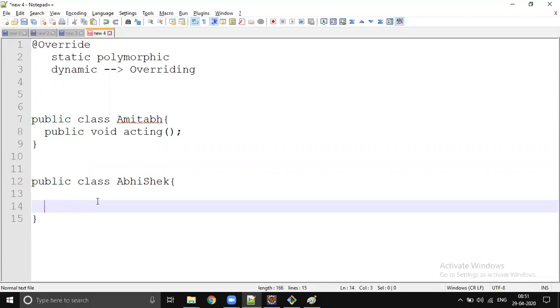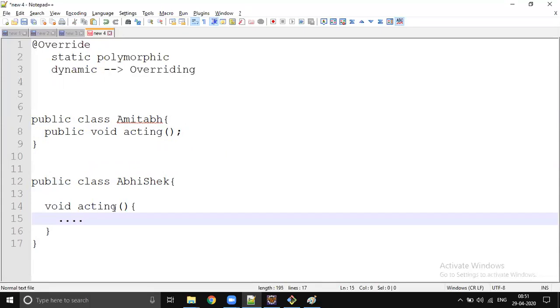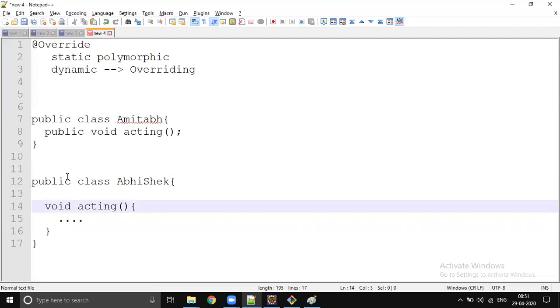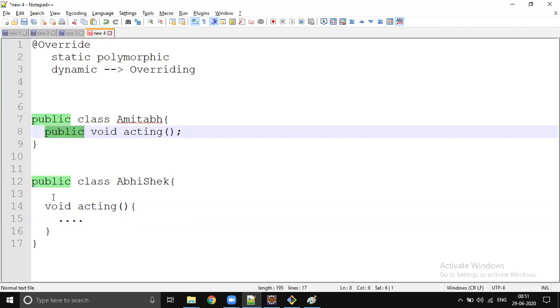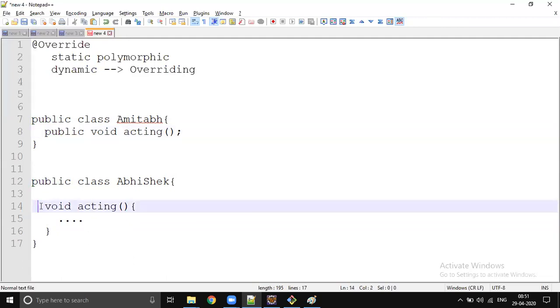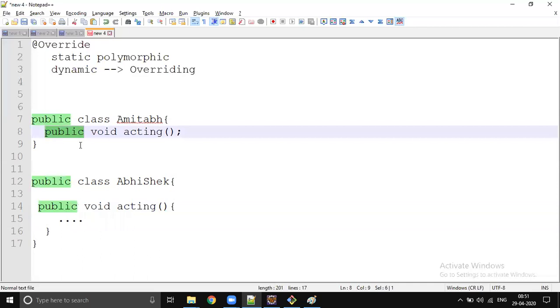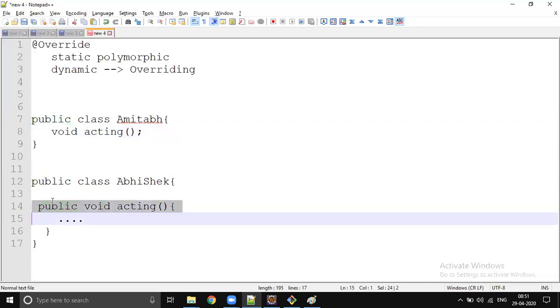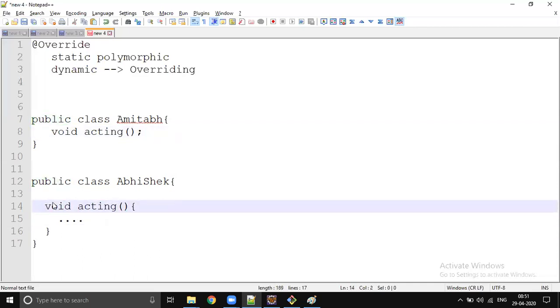For example, if I write void acting, what will happen? You will get a compilation error saying that the scope should be increased. So when the parent class scope is public, then you must override with public only. If the parent is default, you can make it default, public, or protected also.